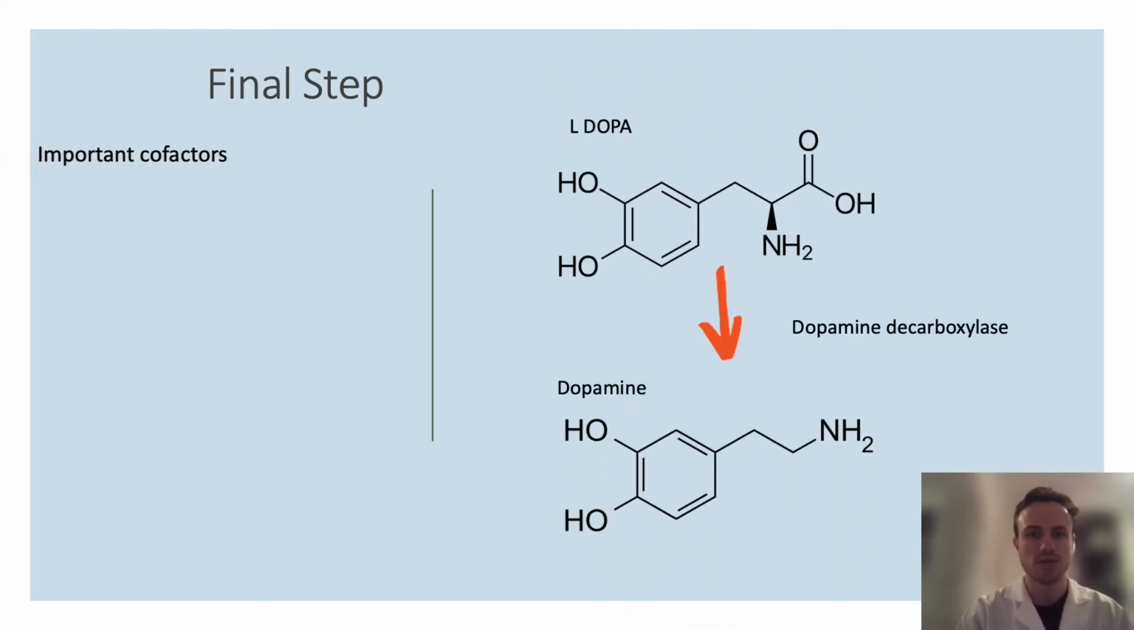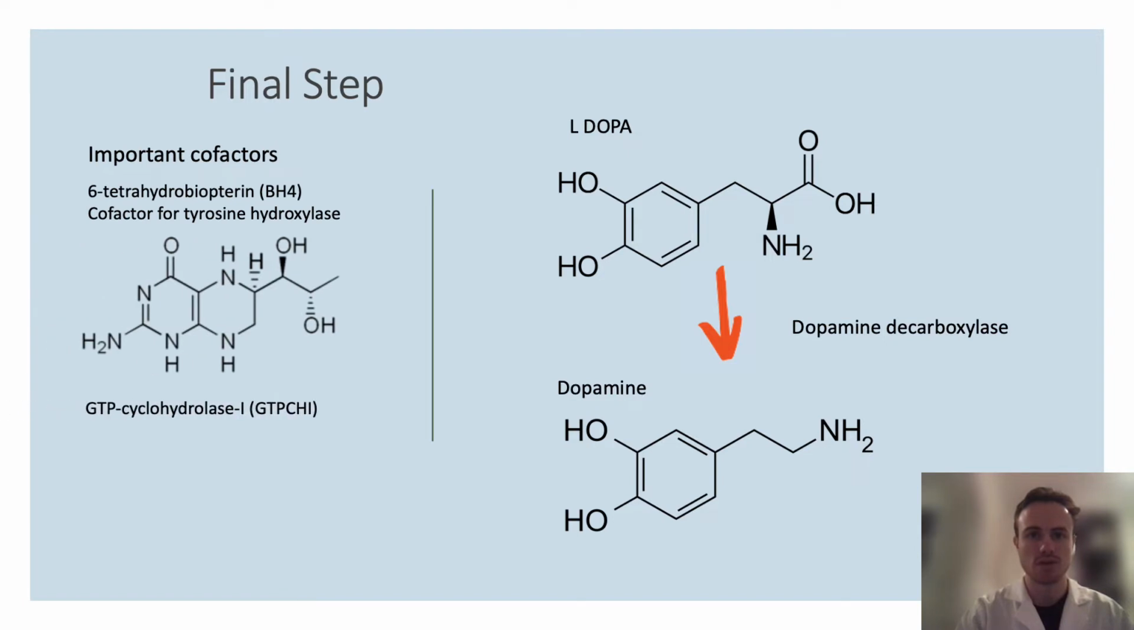Other important cofactors in this pathway include tetrahydrobiopterin and its regulator, the enzyme GTP cyclohydrolase 1. Modifications of any of these three enzymes using gene therapy could significantly impact striatal dopamine levels.